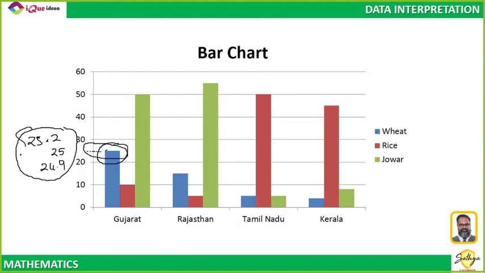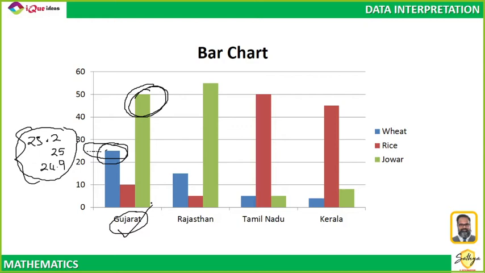But supposing this kind of precise information is not wanted. I only want to do some comparative analysis. Then for that, this type of chart is enough. What does this chart say? It shows me the production of wheat, rice and jowar in 4 different states. Supposing I ask, which production is the highest in Gujarat? Even without looking at the numbers, all I have to do is find out which is the tallest. Maximum height is for the bar of jowar. So I can easily say jowar is the maximum production in Gujarat. Out of all the crops, jowar is the highest.